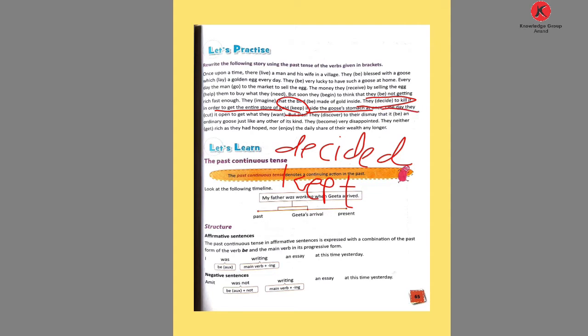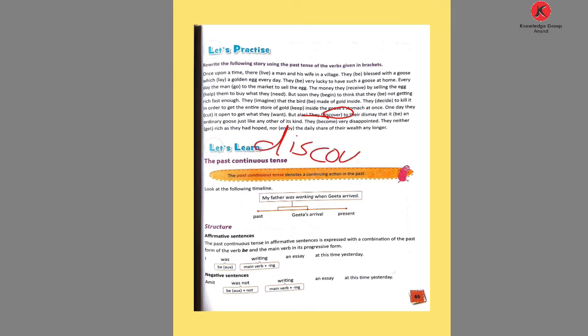One day they cut it open to get what they, here is given want. So here cut remains the same. Cut. Then the word given here is want. So want changes into wanted. But alas, they discover. What? Discover, only add ed. Discovered. They discovered to their dismay it was an ordinary goose, just like any other of its kind.